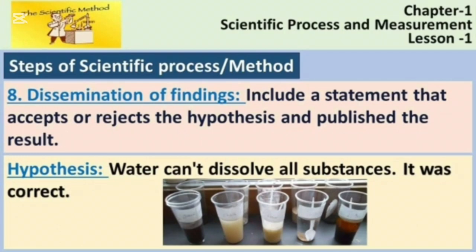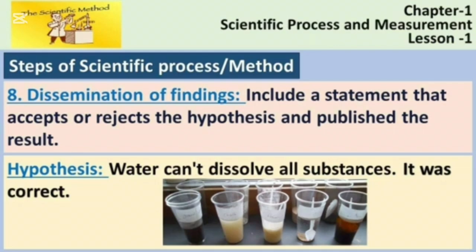The last step of the scientific process and method is dissemination of findings. Here you need to include a statement that accepts or rejects the hypothesis and publish the result. So your hypothesis was water can't dissolve all substances.